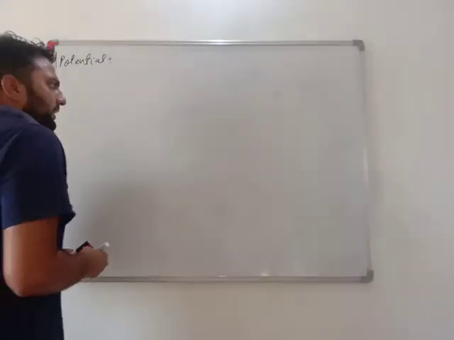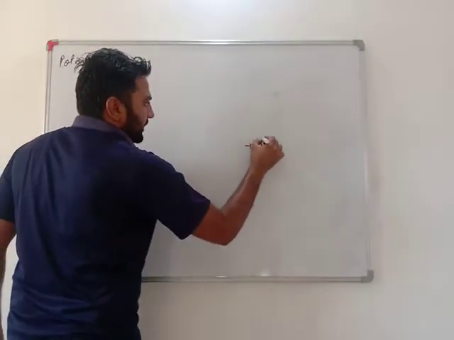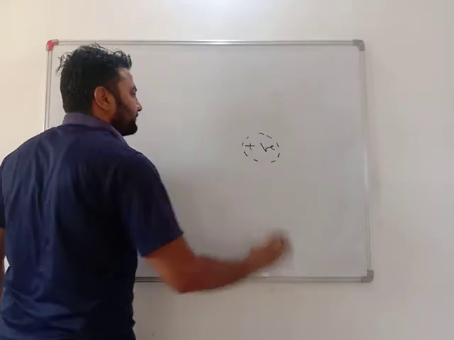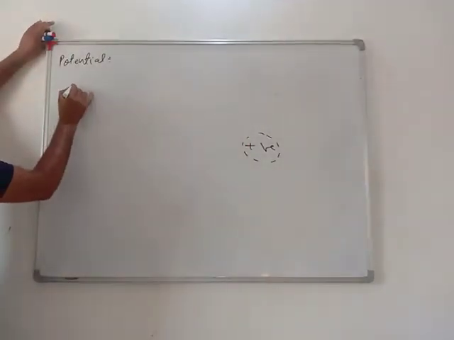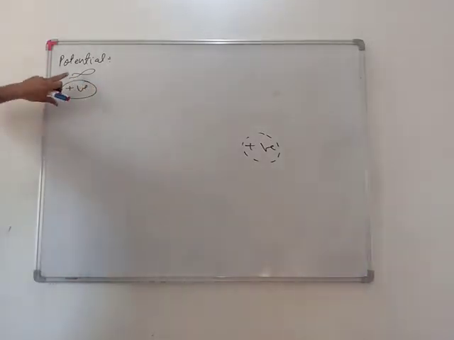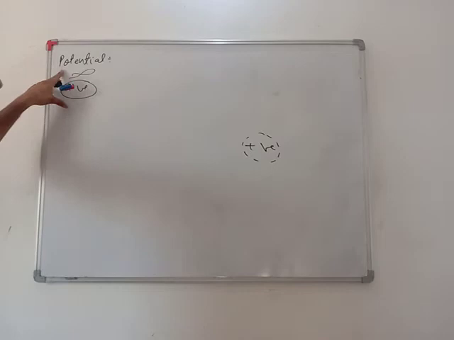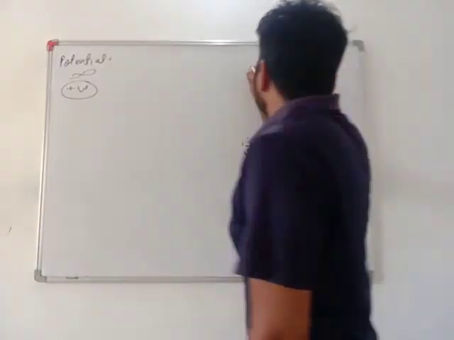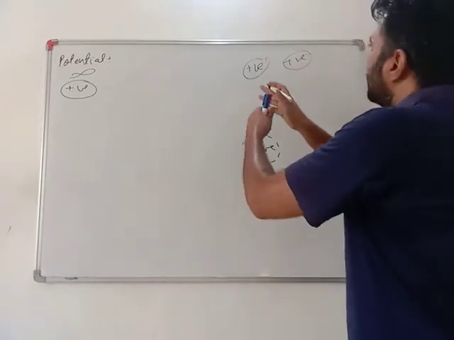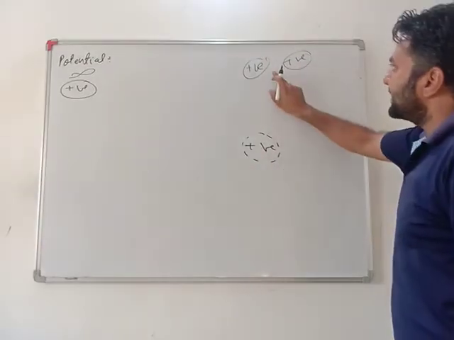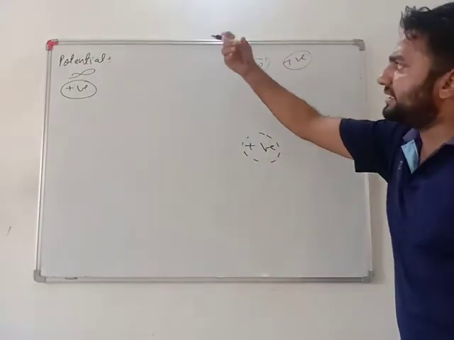See, my dear friends, let's assume there is a positive charge here, and very far away at infinity there is another positive charge. I am using this word infinity because positive charges repel each other, but it doesn't mean that this force is present at every place.